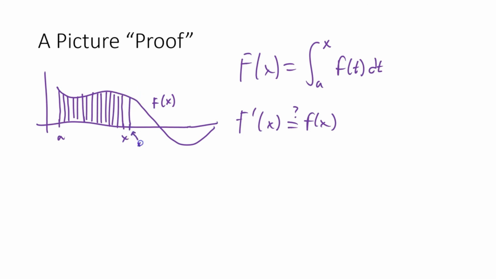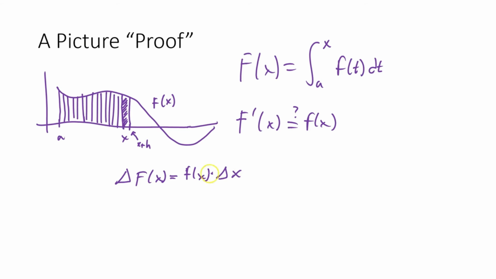So if we go just a little bit further, let's say that that value right there is x plus h. And we want to think about that area right there, because if h is very small, that area is really how the graph is changing at that moment. So what that would mean is the amount that the accumulation function is changing, delta capital F of x, would be equal to the height of this bar, which is little f of x, right? That's the height of that bar, because the height is approximately this guy right here, multiplied by some change in x. And that would be the distance between x and x plus h. So you could say that's h, but I'll just use a delta x.